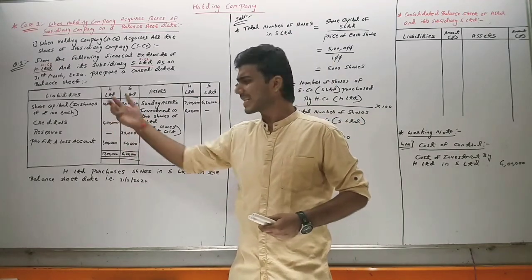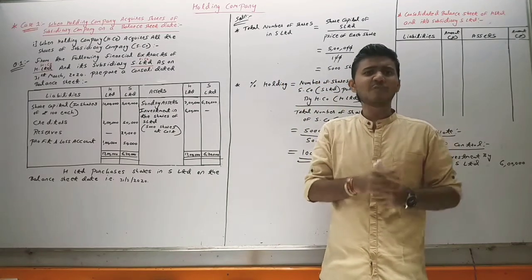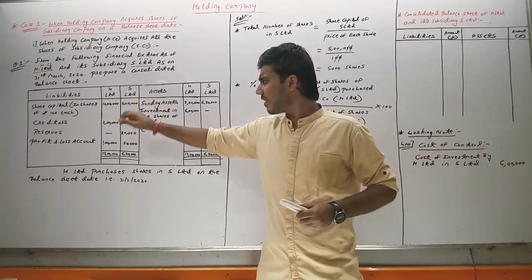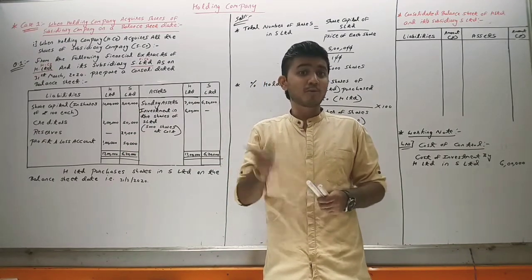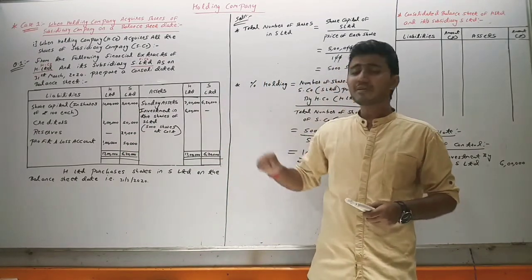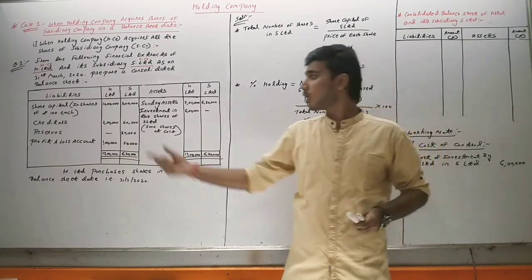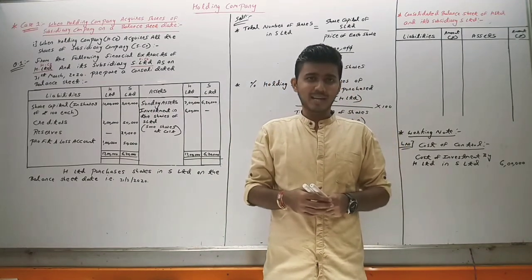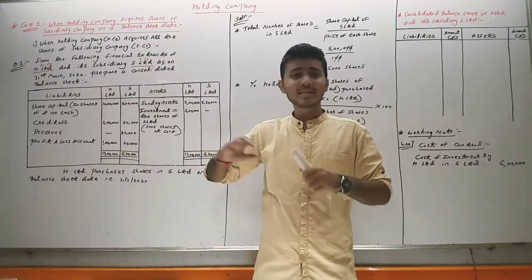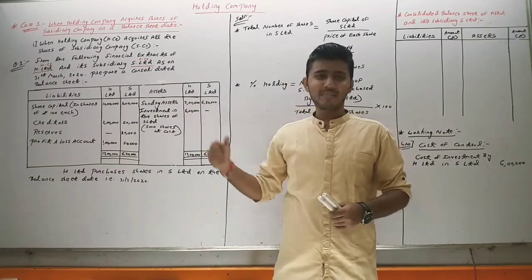Leave this 50,000, it is credit. That is not the valuation. But if we see the value of S Limited, S Limited's value was 5 lakh plus 70,000, which comes to 5,70,000. But H Limited has given 6 lakh. Why has he given 30,000 extra? Because of goodwill. Most companies earn goodwill in the market. So here S Limited has earned the goodwill for which it gets 30,000 extra from H Limited.